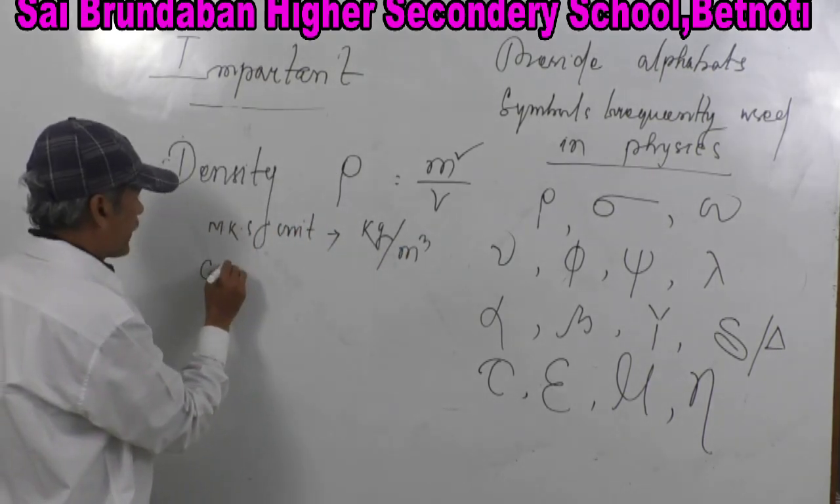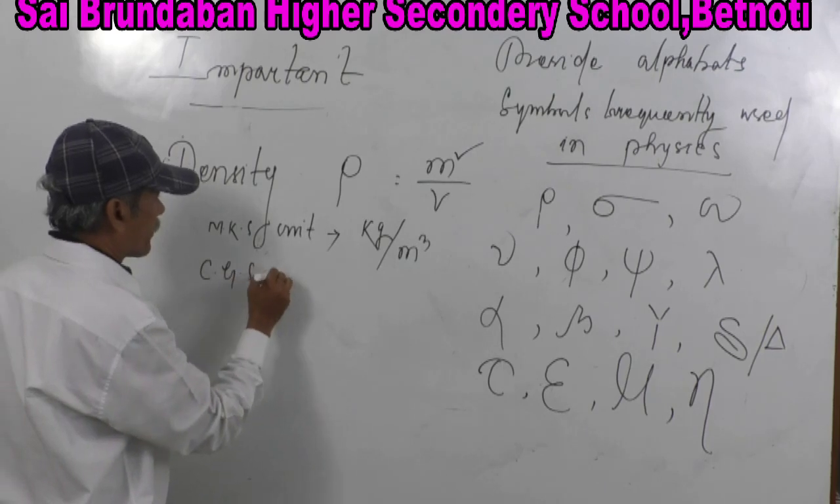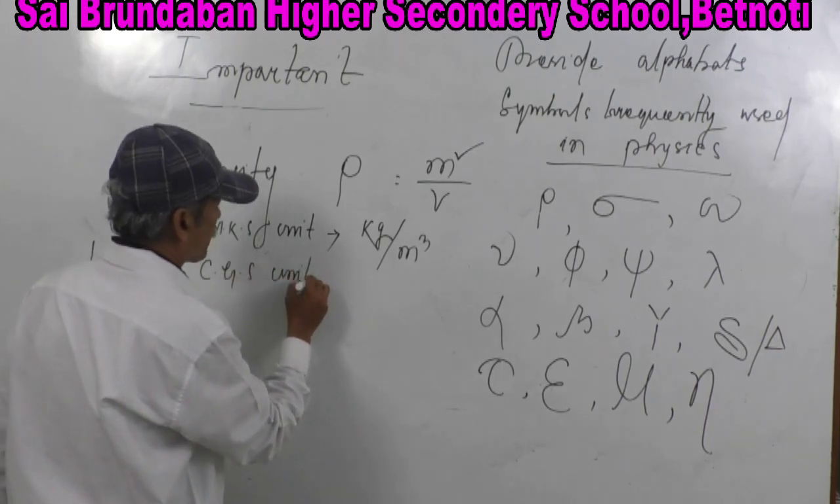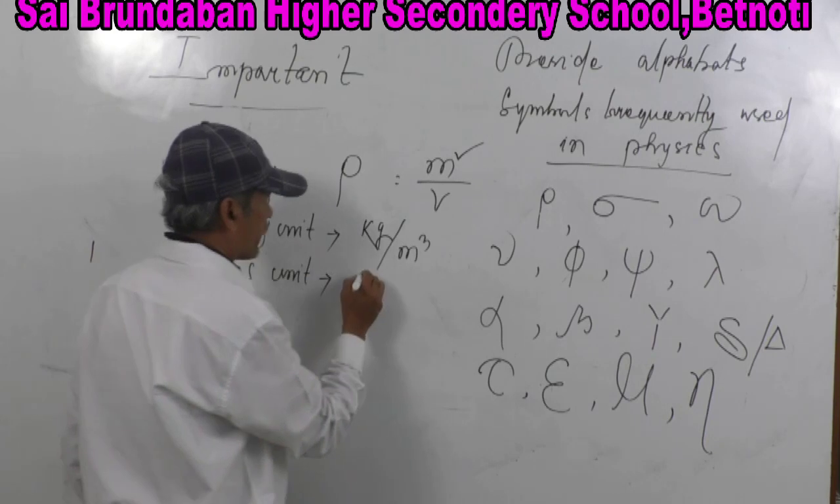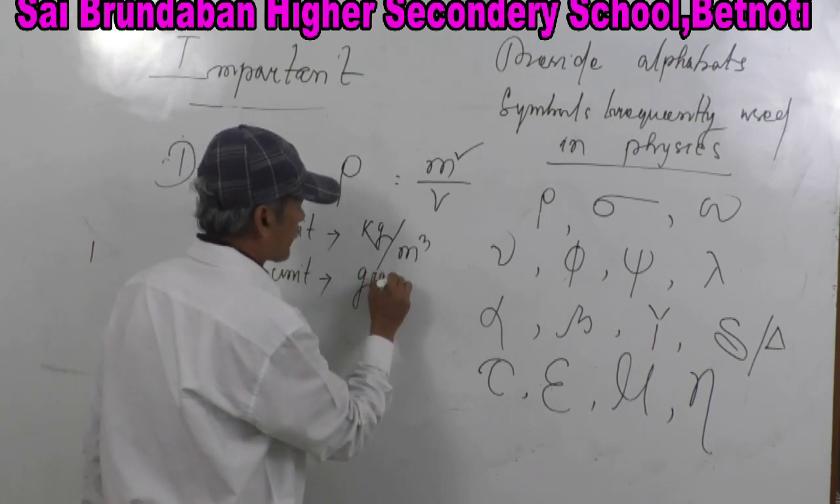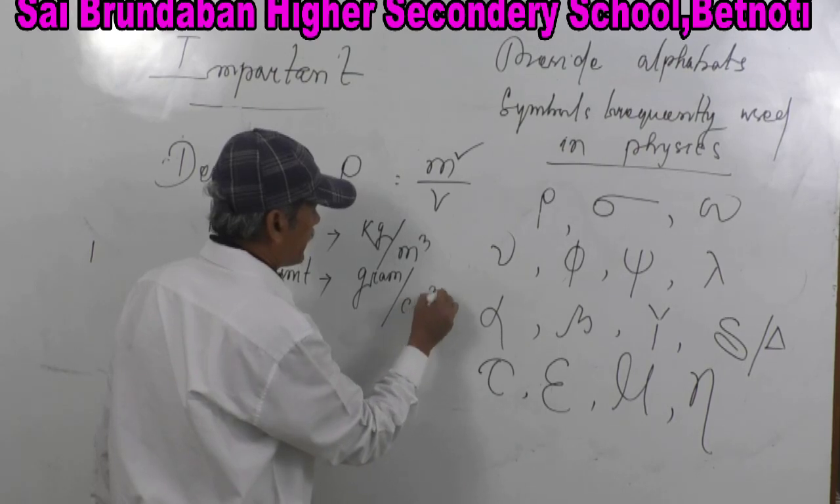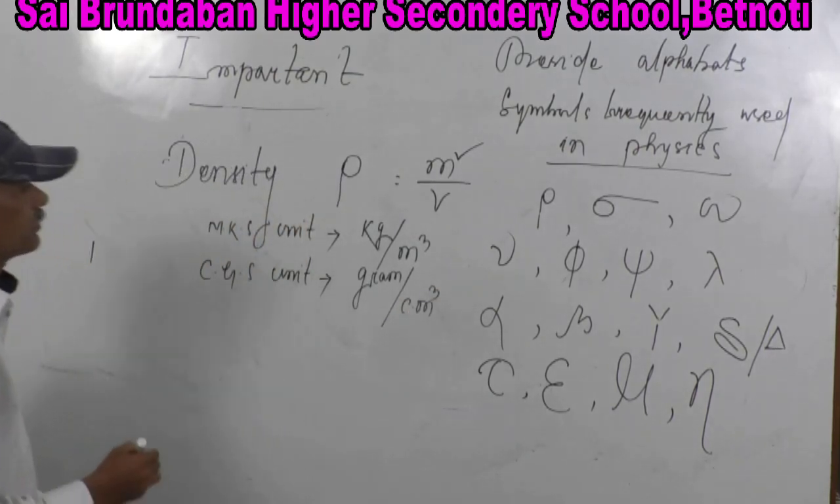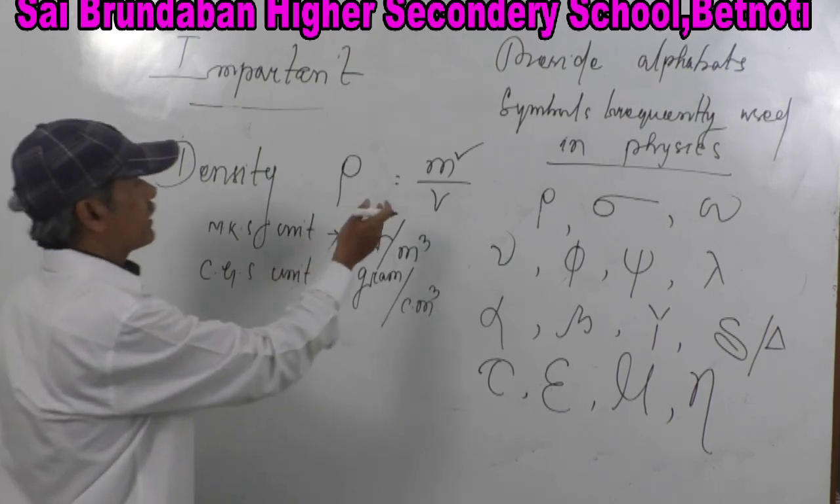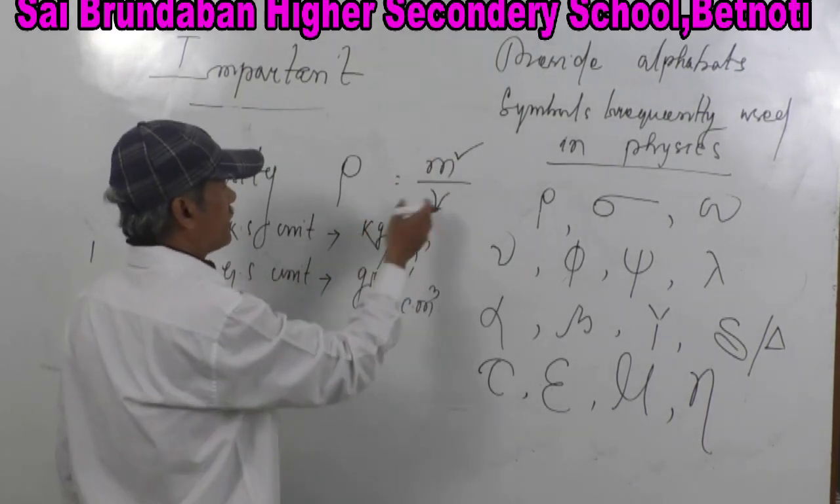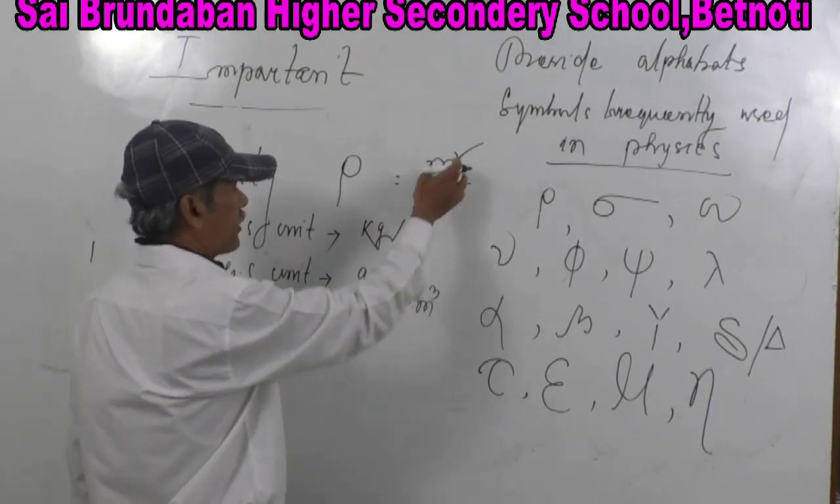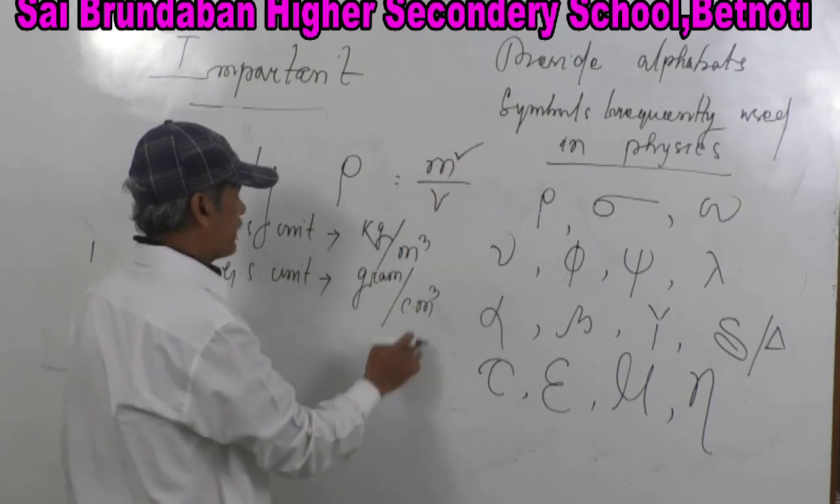Its CGS unit is gram per cubic centimeter or centimeter cube. So now here for mass it is kg, per volume it is meter cube. Here for mass it is gram, per volume it is centimeter cube.